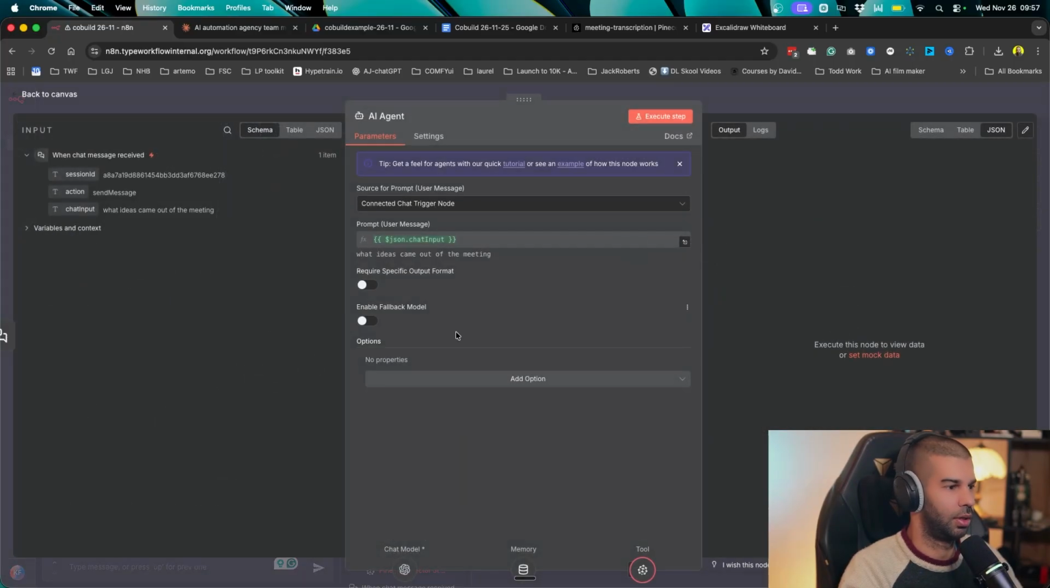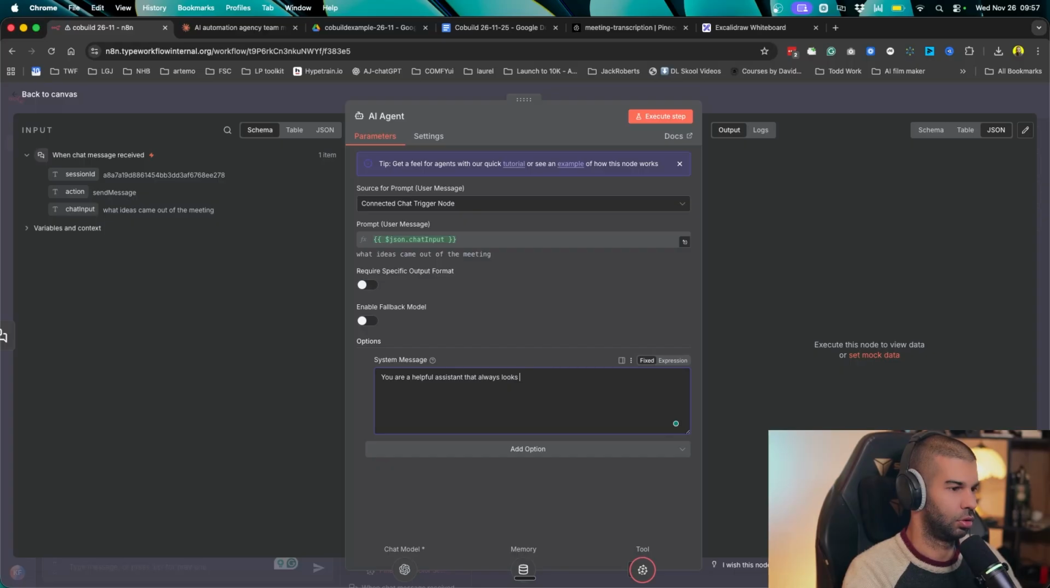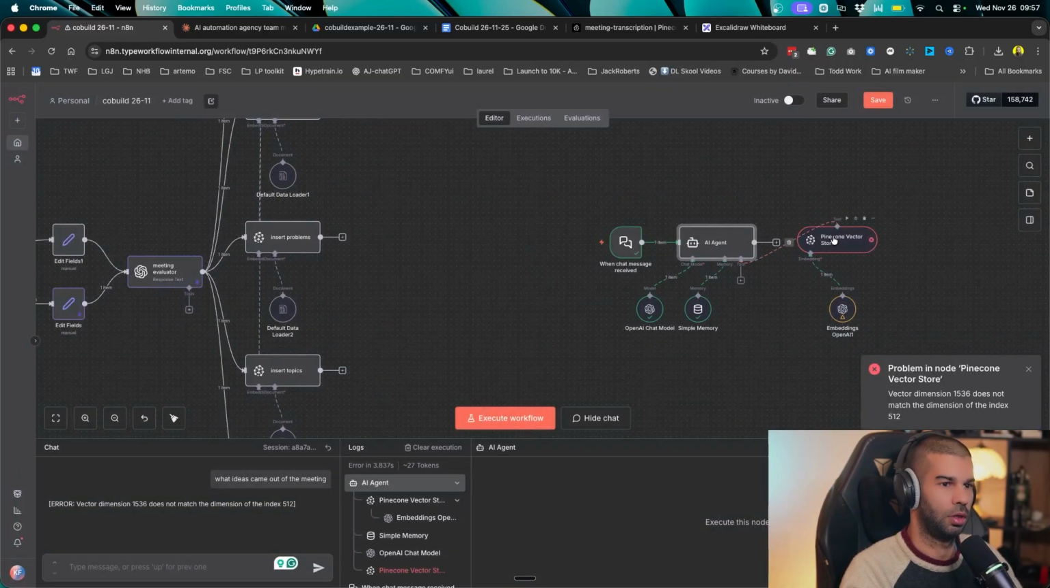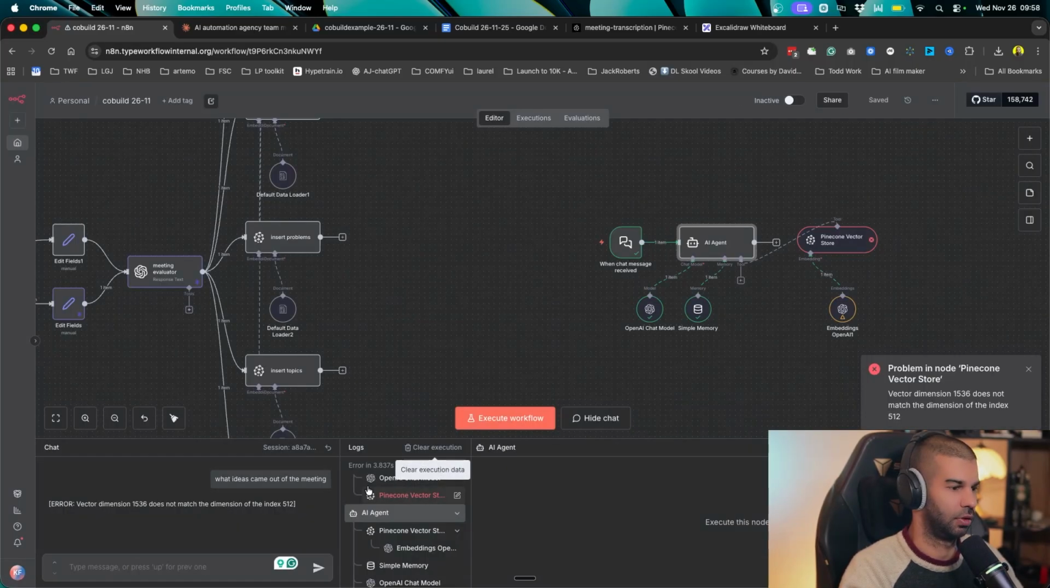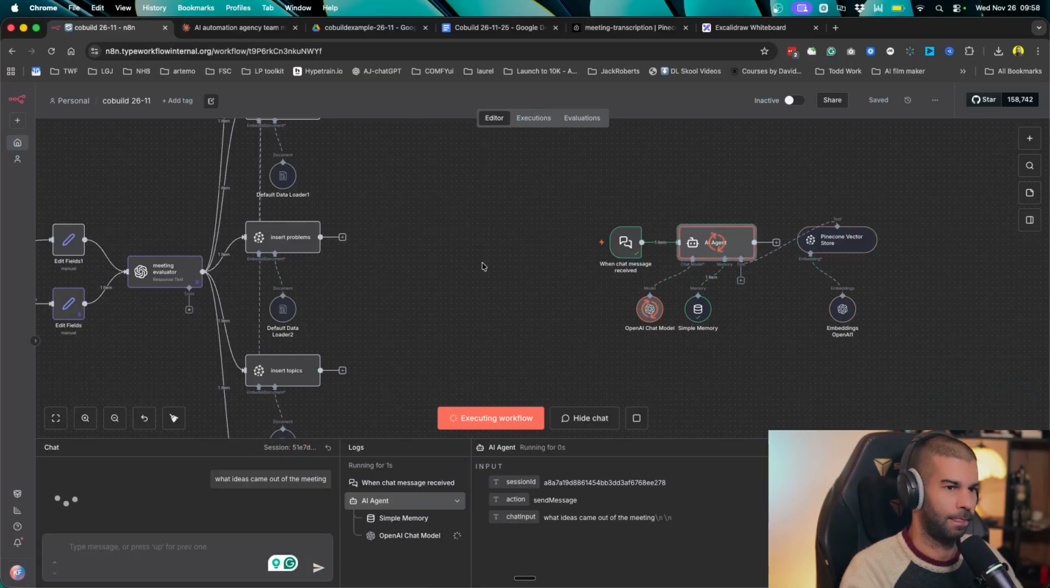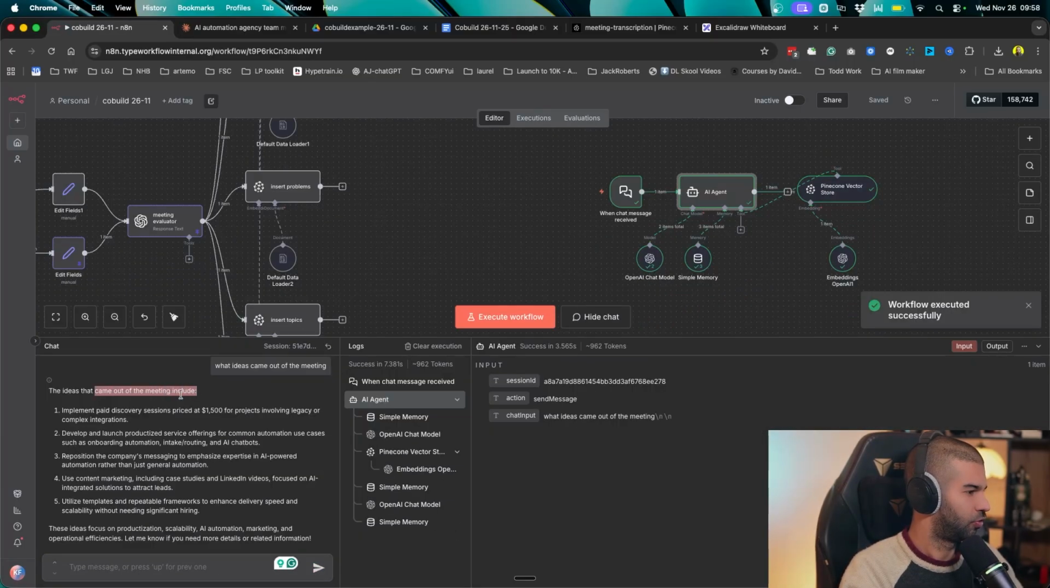Great. Before we run this again, I'm just going to add the system message here. You are an assistant that always looks into the Pinecone vector store tool to retrieve information based on a user query. So let's be more specific right there. We're going to copy this. We're going to start a new session, hit paste. Let's see what happens. The ideas that came out of the meeting include implement the paid discovery session, paid at $1,500 per project for involving legacy or complex integrations.